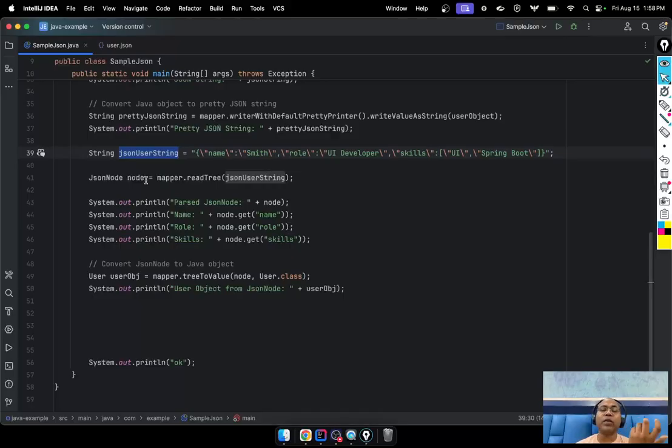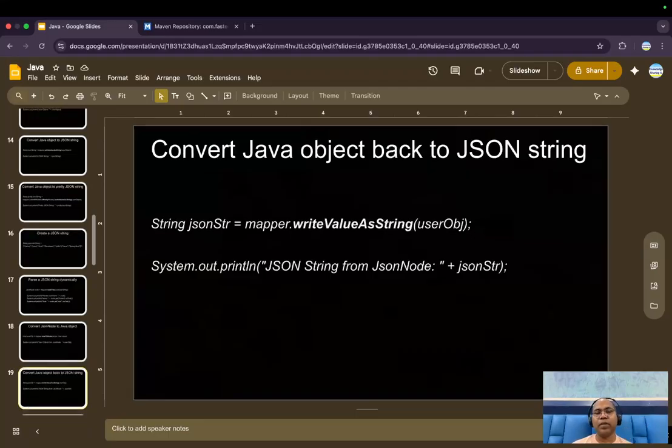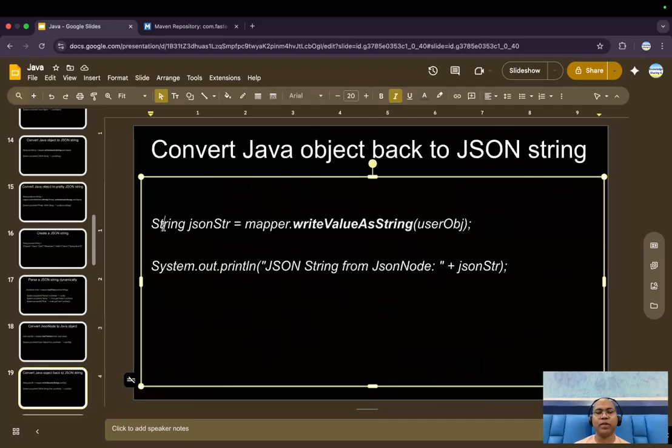You can convert it to a Jackson object like a node, and this node has get key value. From this node, you can even convert to your specific application object. Say I want to read the value into the specific class you want, user dot class, and you can get the value. Even the complete object you can convert back again.